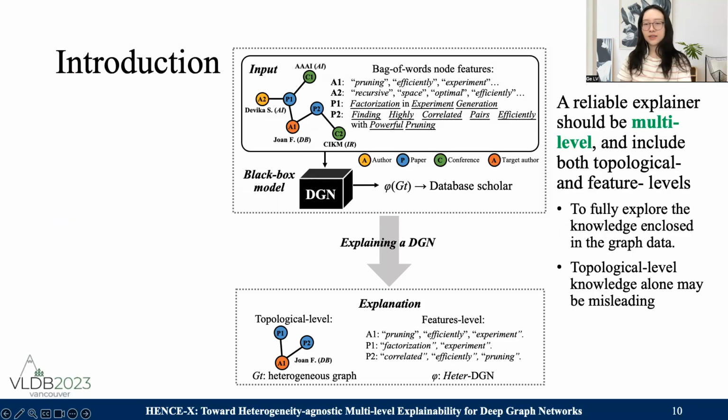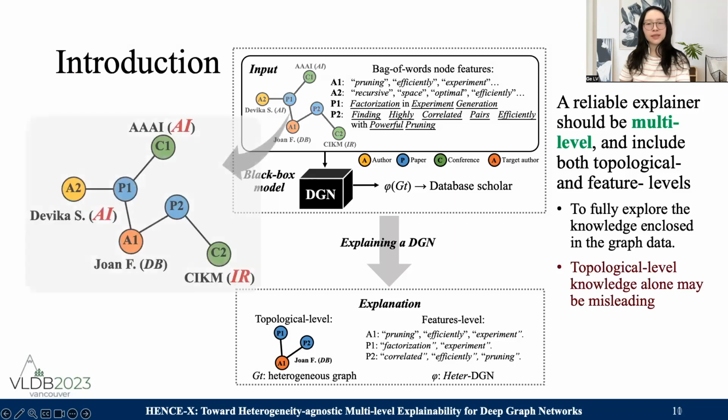On the other hand, a reliable explainer should also be multi-level, meaning that it should give both topological and feature-level explanations. Firstly, this is to fully explore the knowledge enclosed in the graph data. Secondly, topological level information alone can be misleading.